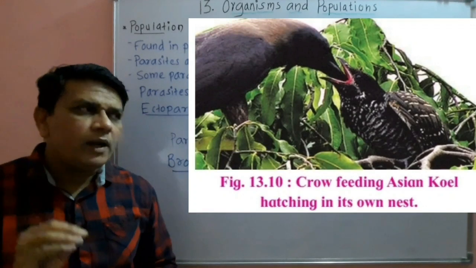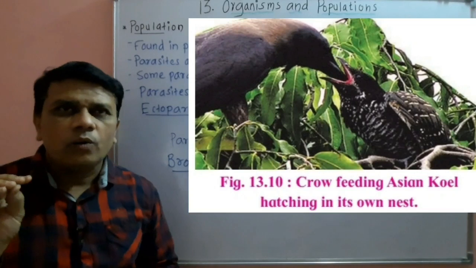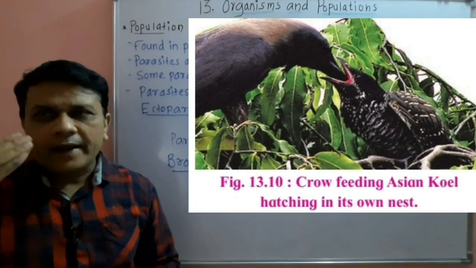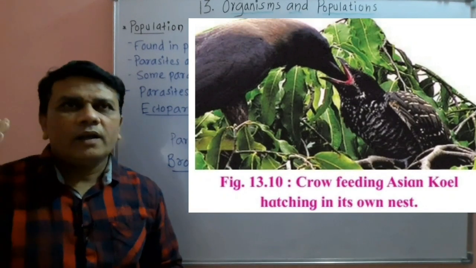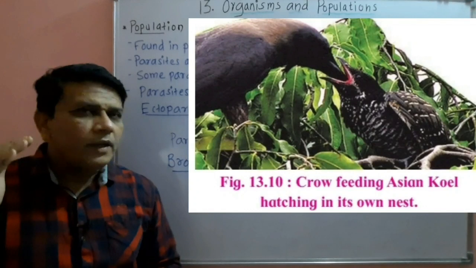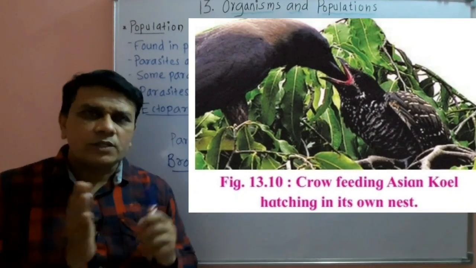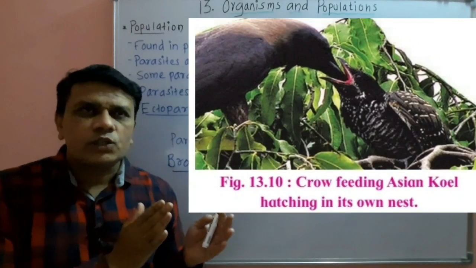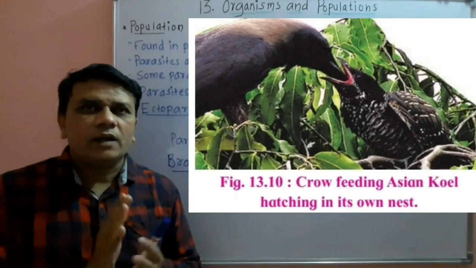Now this quail lays its egg in the nest of the crow. Now crow acts as the host bird and incubates the eggs of the quail. The eggs of quail show resemblance, or they are similar to that of the eggs of the crow in size as well as in color.